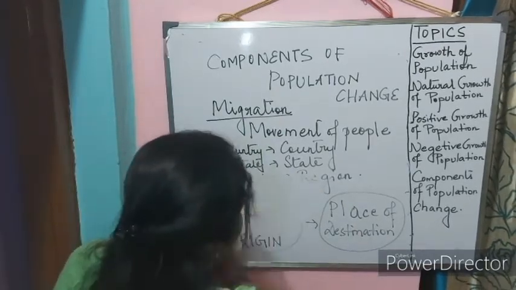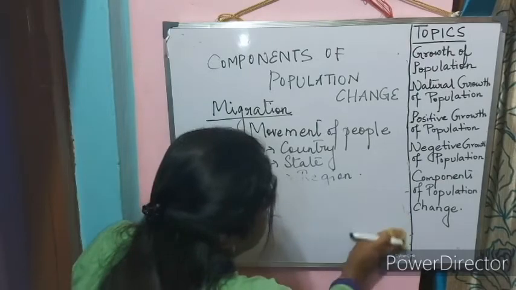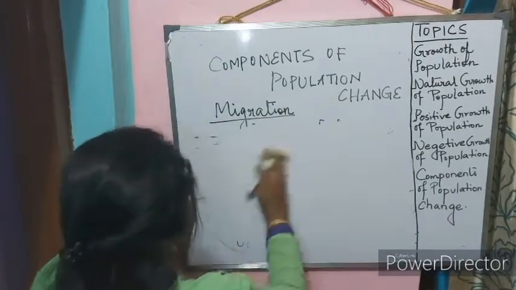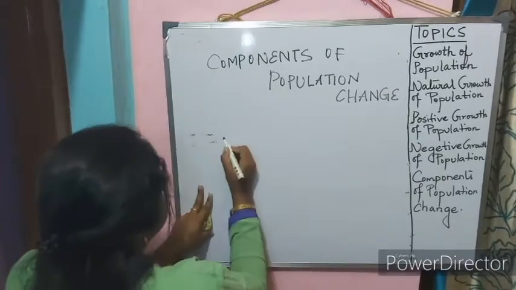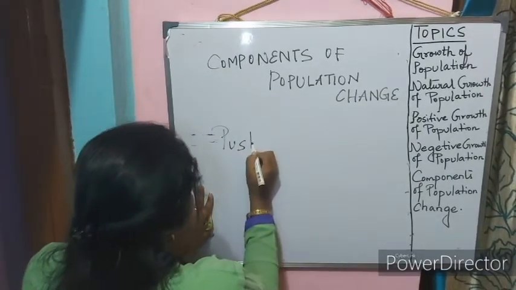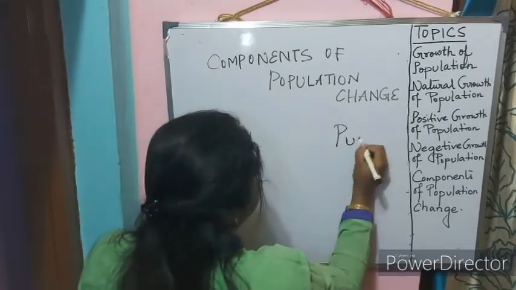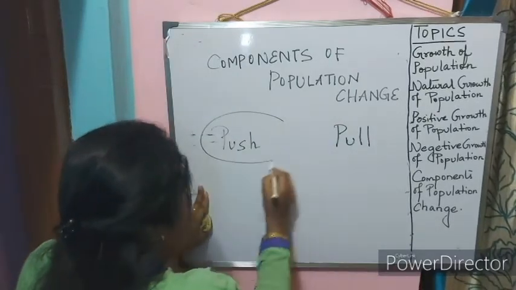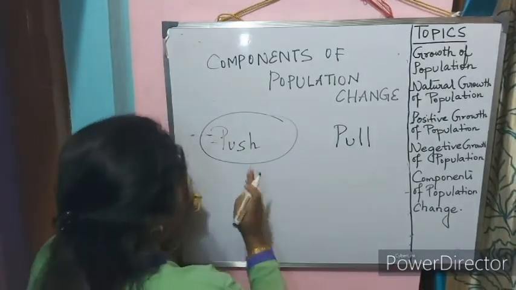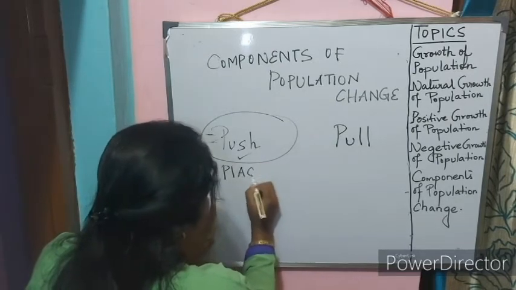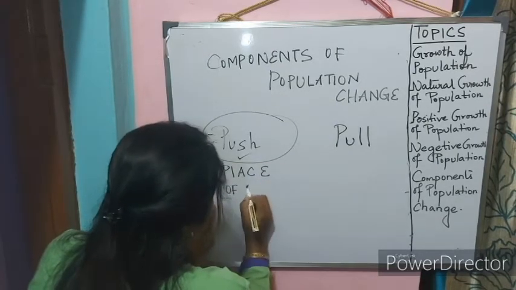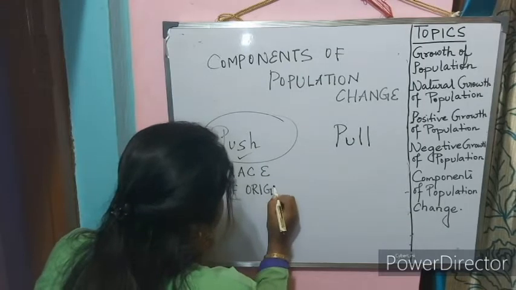Now, when we talk about migration, some factors are very important which affect migration. That is push factor and pull factor. Now the place of origin will have the push factor.